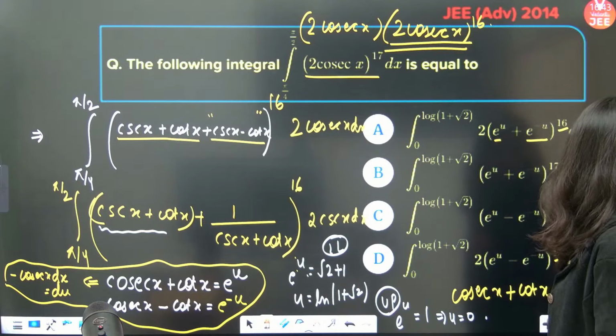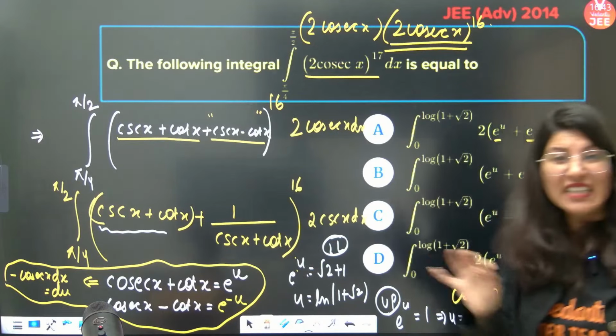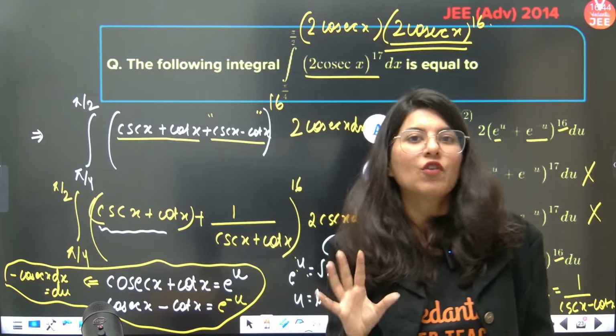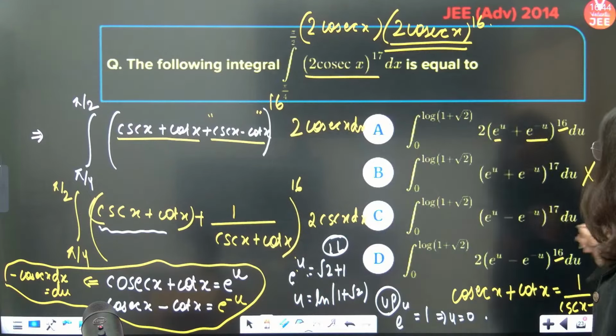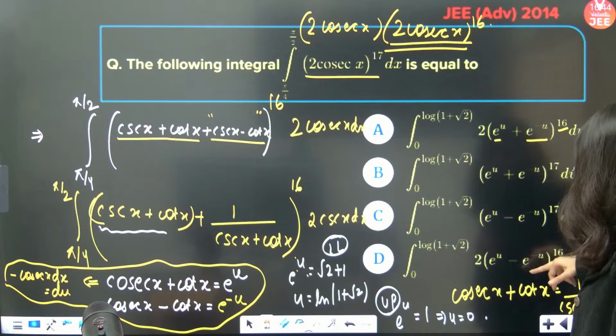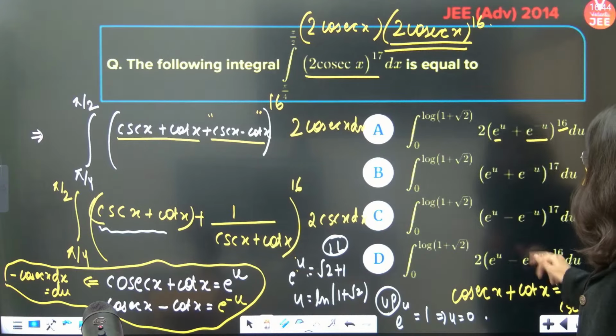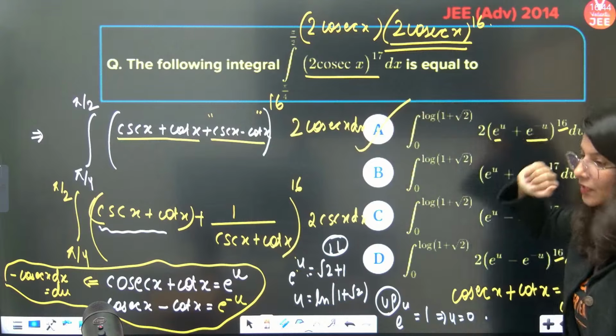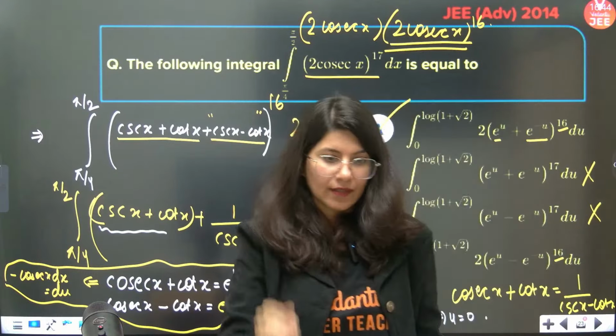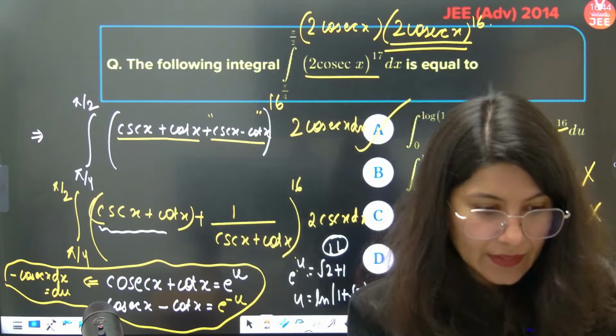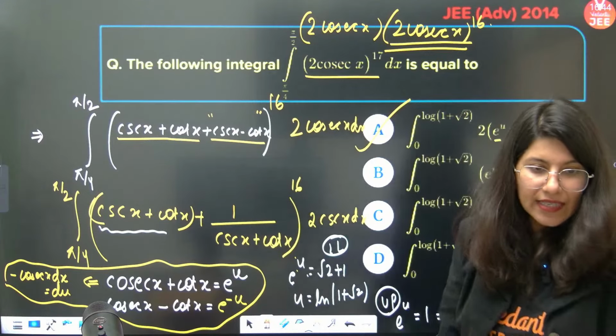So first of all, this option is wrong because 17 is not what we want. We want power 16, number one thing. 2 is right there. So between A and D, can you see this plus sign and minus sign? So option A is absolutely right. D is not correct. Yes, Mohan. Yes, Mayank Singh. Are you getting it?